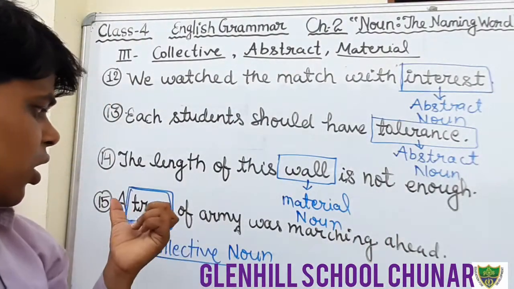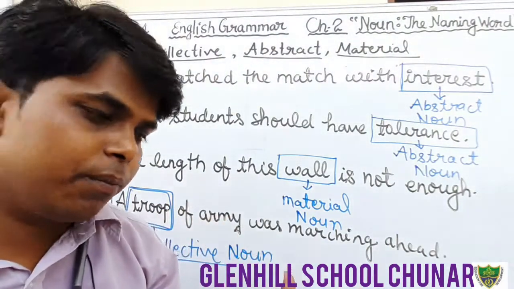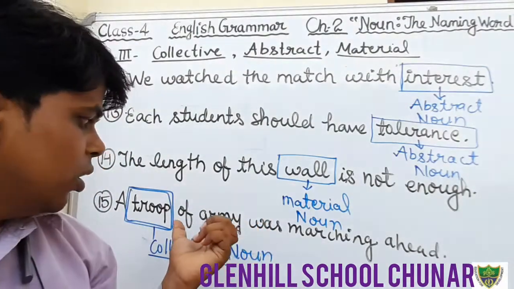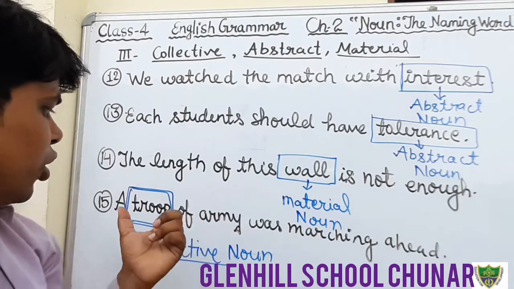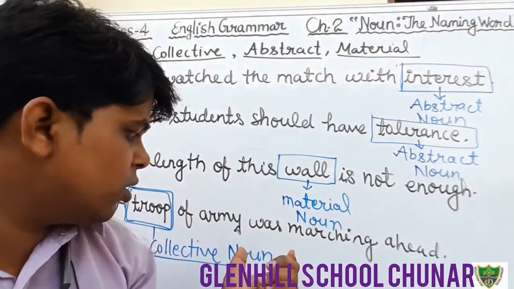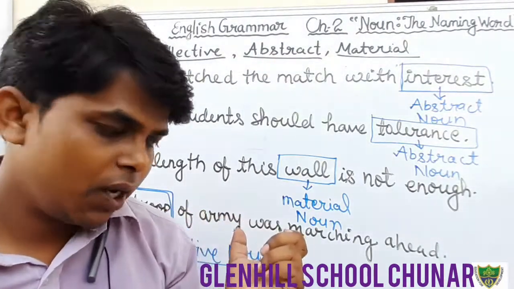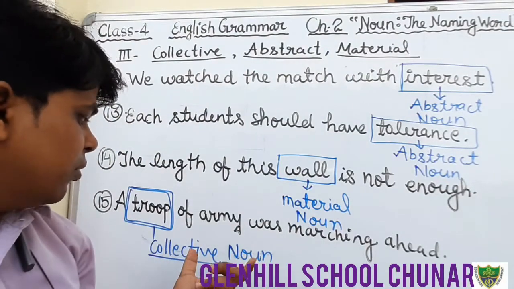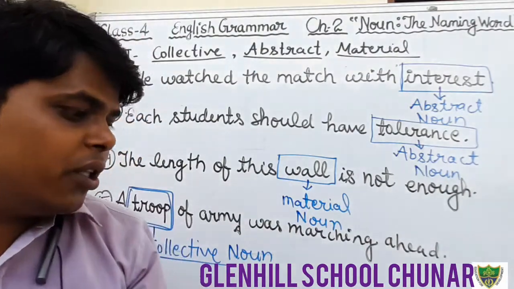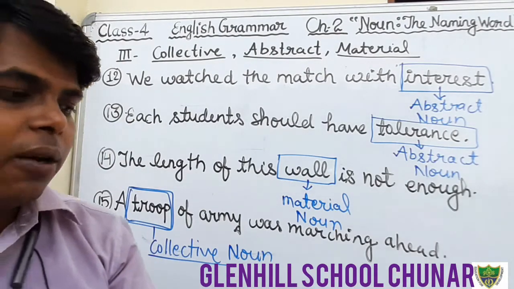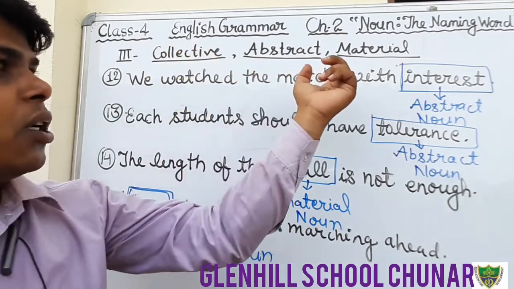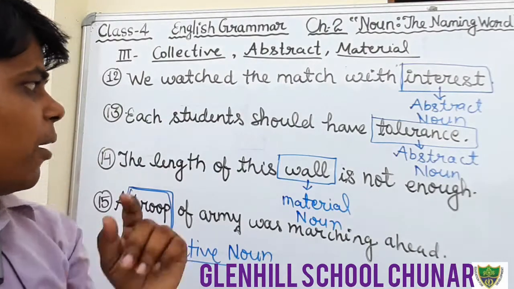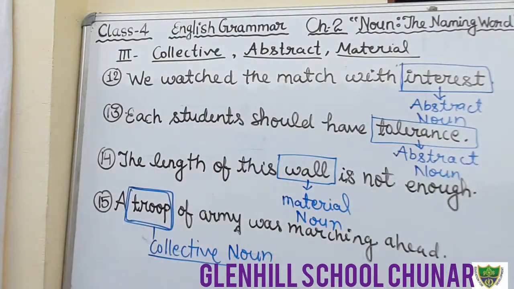In this sentence, troop means group. Group is used for a collection of an army. So here the word troop is a collective noun. So we will circle the word troop and write in front of the sentence that it is a collective noun. Okay students, in this way we have completed exercise number 3, in which we have to pick out the collective nouns, abstract nouns and material nouns. Okay students, just write down. I am giving you 10 seconds to complete it.